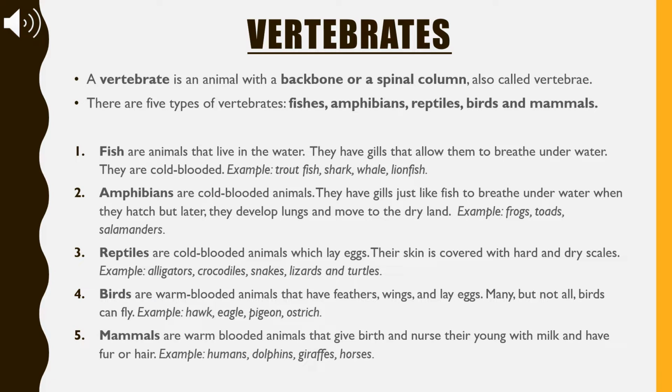Amphibians. Amphibians are cold-blooded animals. They have gills just like fish to breathe underwater when they hatch, but later they develop lungs and move to the dry land. So first they are able to live underwater, that's why they have gills as well, but later they move to the dry land. That's when they develop lungs like us. For example, frogs, toads, salamanders.